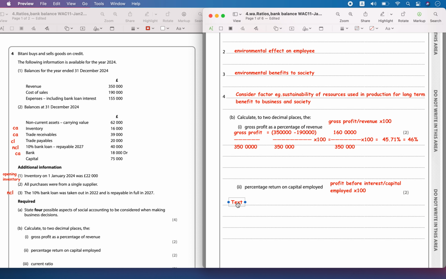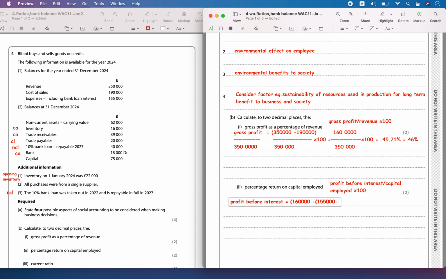So what was the net profit before interest? The profit before interest will be equal to the gross profit, which you can take from there, 160,000, minus the expenses,